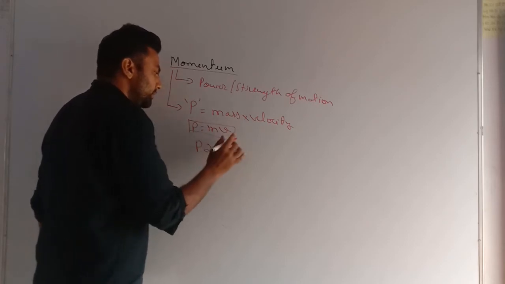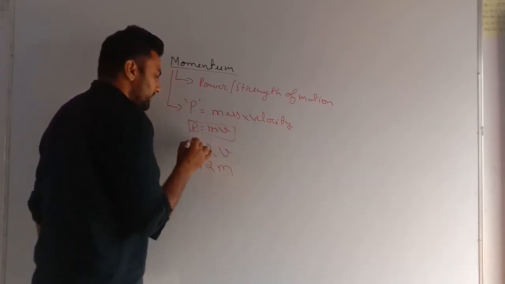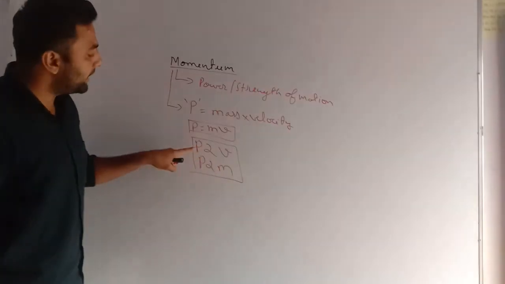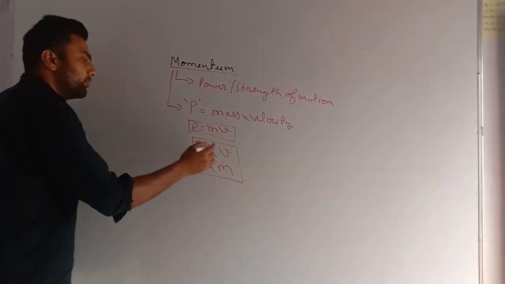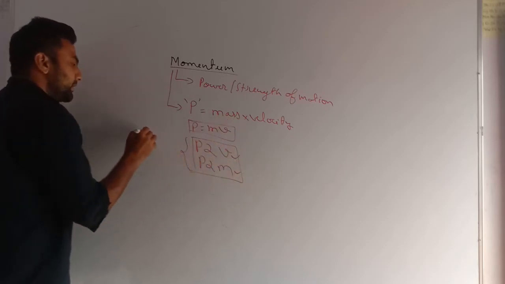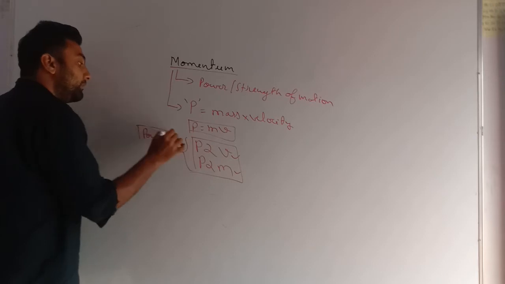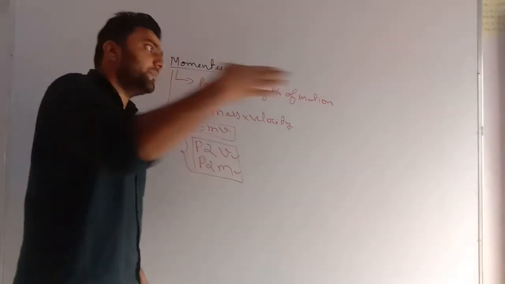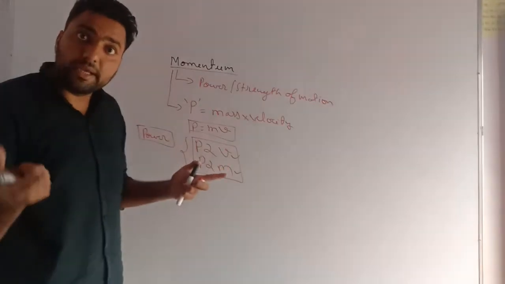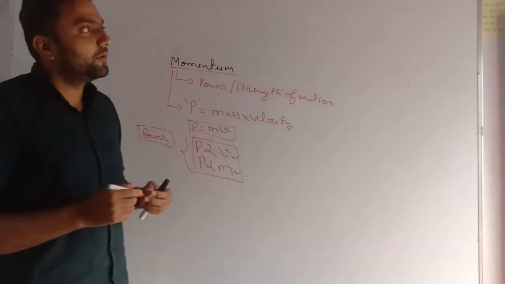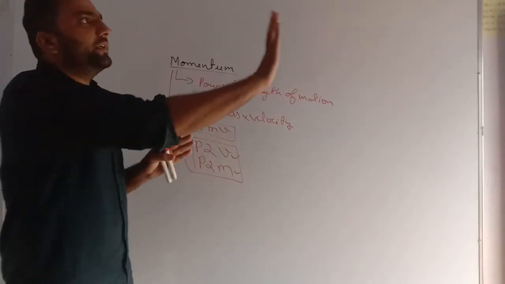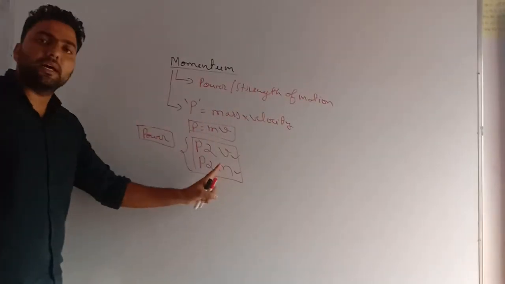Means our momentum is directly proportional to v and directly proportional to mass. It means we need to memorize that the power of motion depends on the mass of the body and on the velocity. These two terms, velocity and mass, give me the hint of the power of any motion. If something has very high velocity, it has more power of motion. If something has a large mass and it has velocity, then also it has very much power. For example, even a slow train has a lot of power. We can't stop it with our hand. Why? It has very large mass.